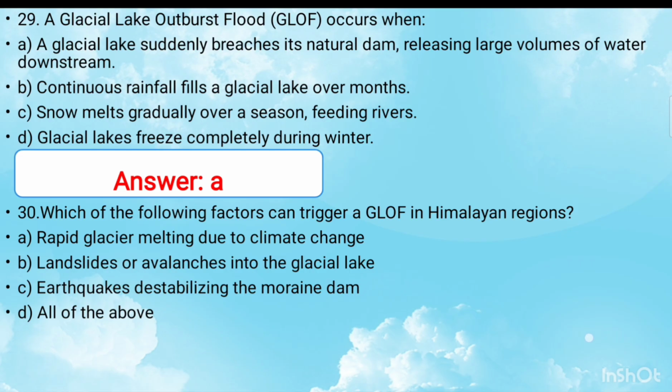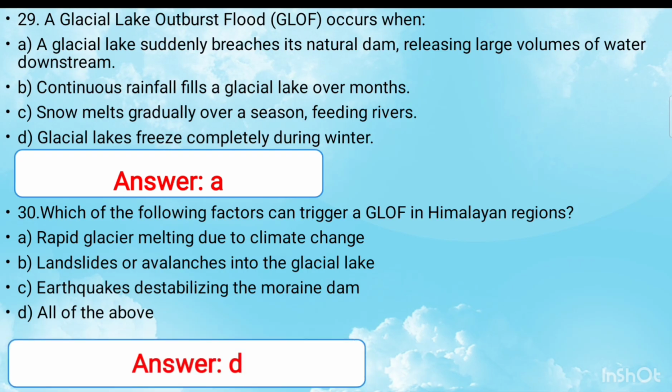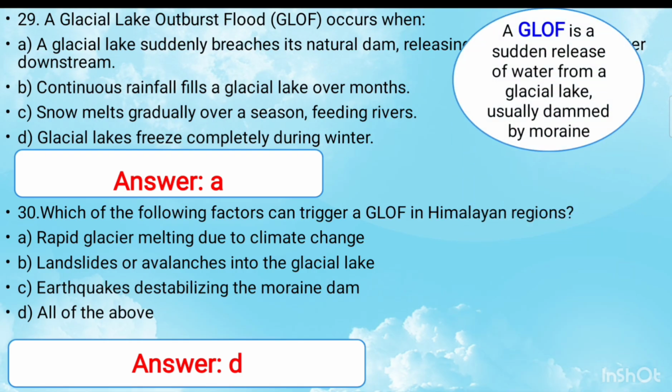The last question is: which of the following factors can trigger a GLOF in Himalayan region? The right answer is option D: rapid glacier melting due to climate change, landslide or avalanches into the glacial lake, earthquake destabilizing the moraine dams. Now, there are some terms which are difficult for you and they are geographical terms. So, let's understand that. Number one is GLOF.